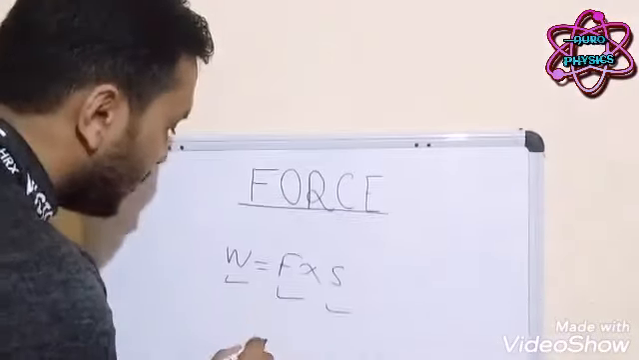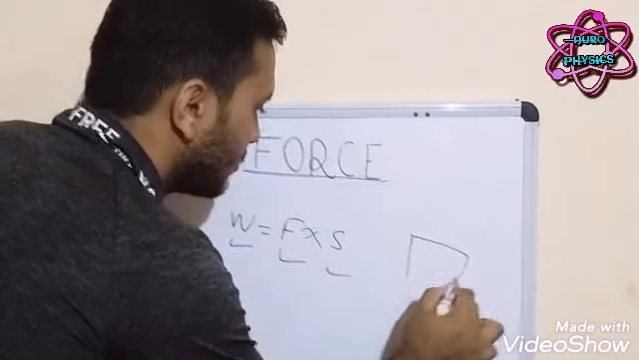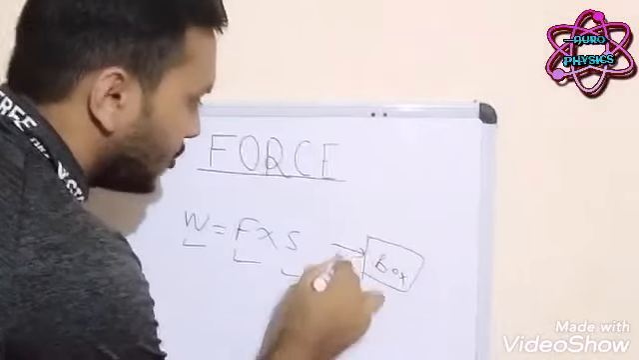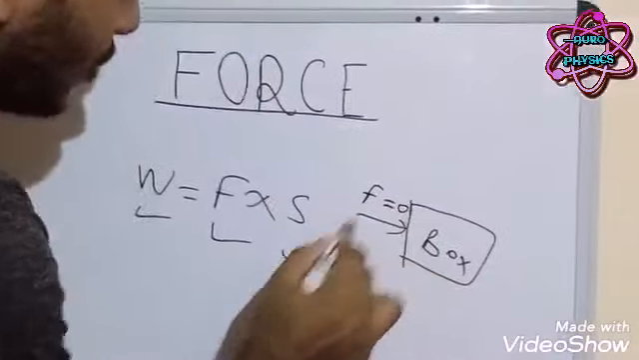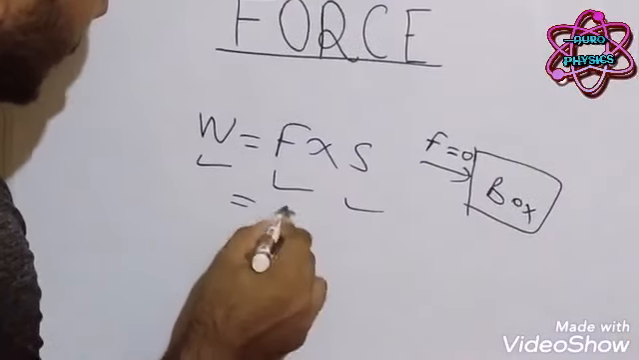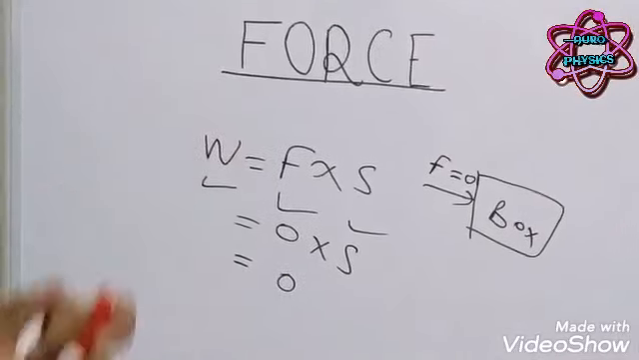If there is a box, another box, and there is no force, F is equal to 0, so no work is done. F into S is equal to 0. This is case 1.